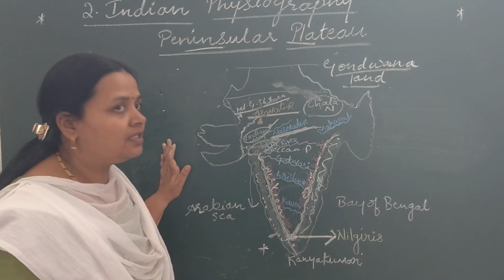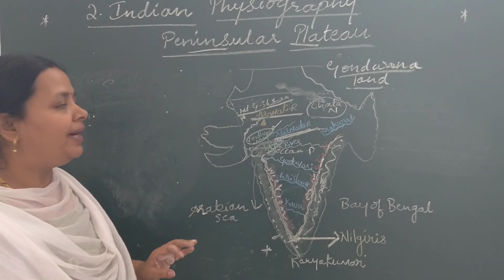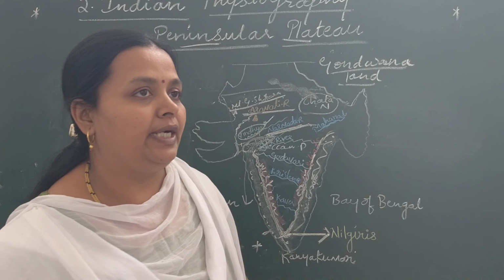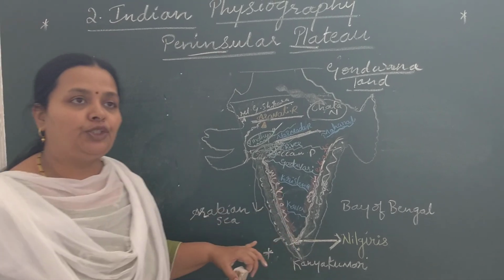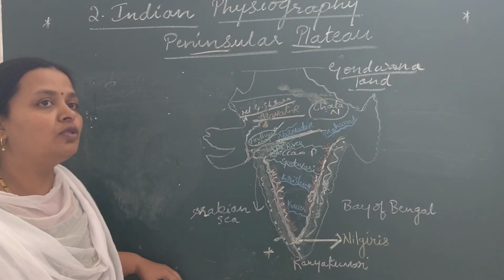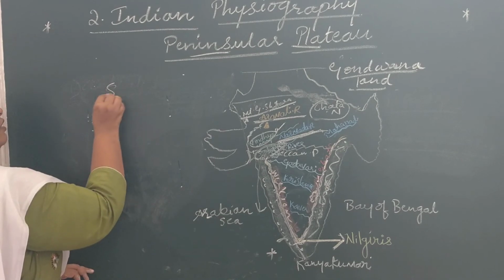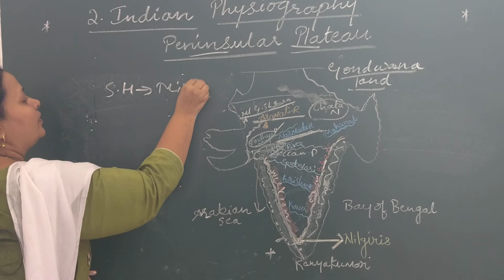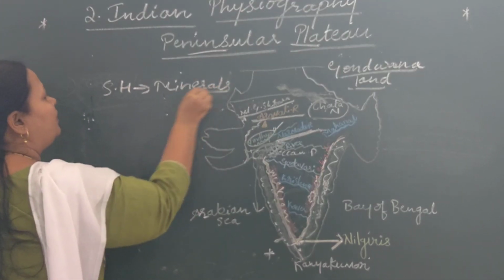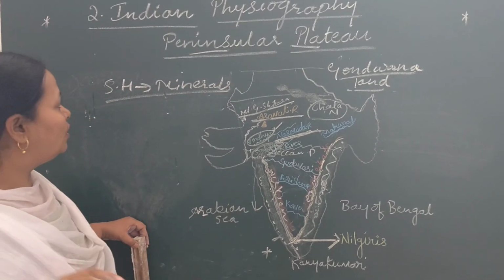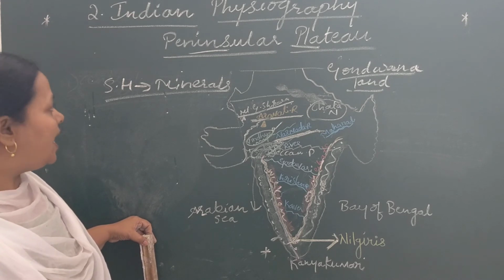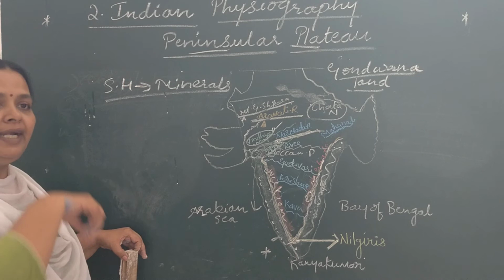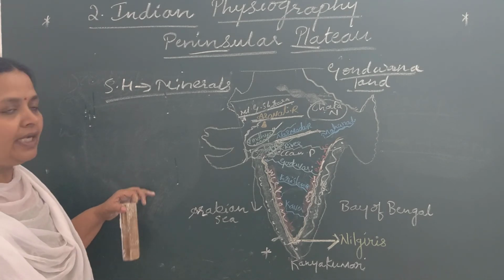Now let's discuss the importance of the peninsular plateau. For what purpose is the peninsular plateau important? So, the peninsular plateau is a storehouse of minerals like iron, bauxite, gold, copper, coal and manganese and mica also.